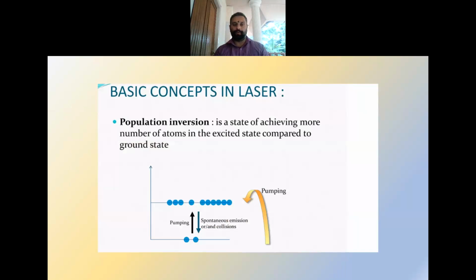The basic concept in the laser is population inversion. Population inversion is a state of achieving more atoms in the excited state compared to the ground state. In the normal state, we have a lot of atoms in the ground state. By pumping, that means giving energy to the material, the electrons absorb that energy and get excited to the higher energy state. The number of atoms in the excited state should be more than in the ground state.